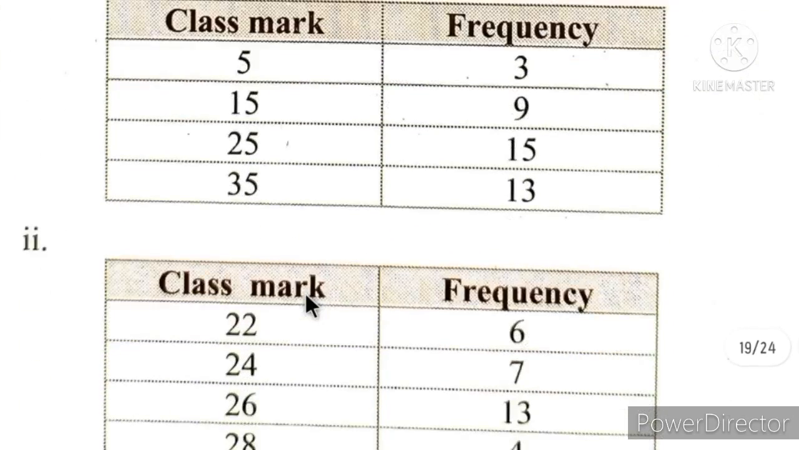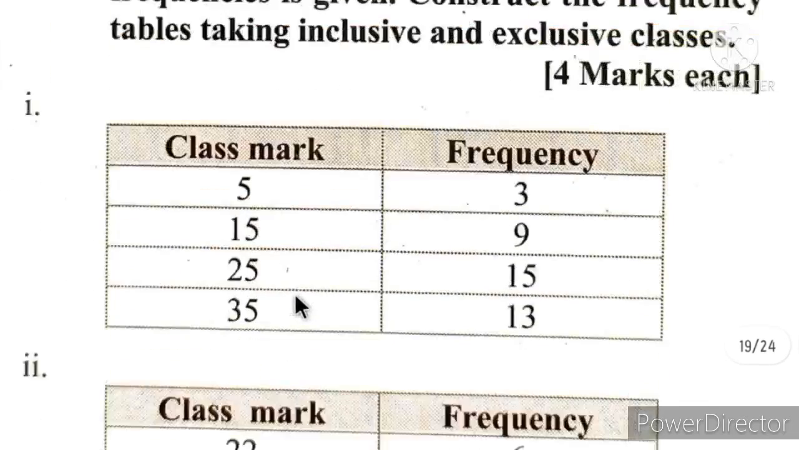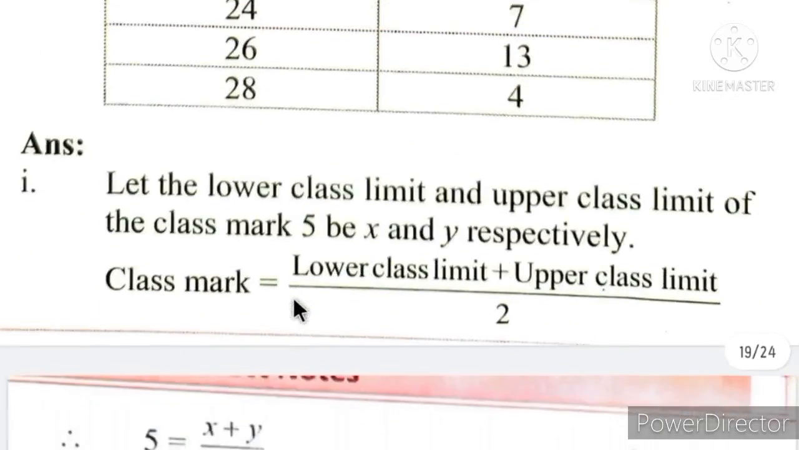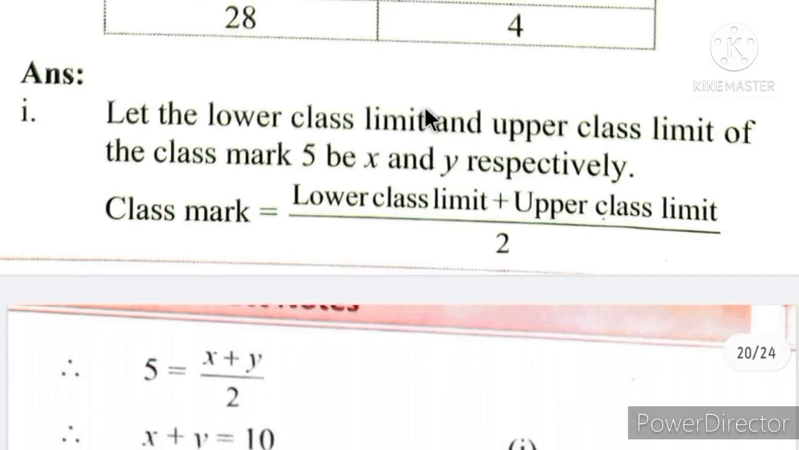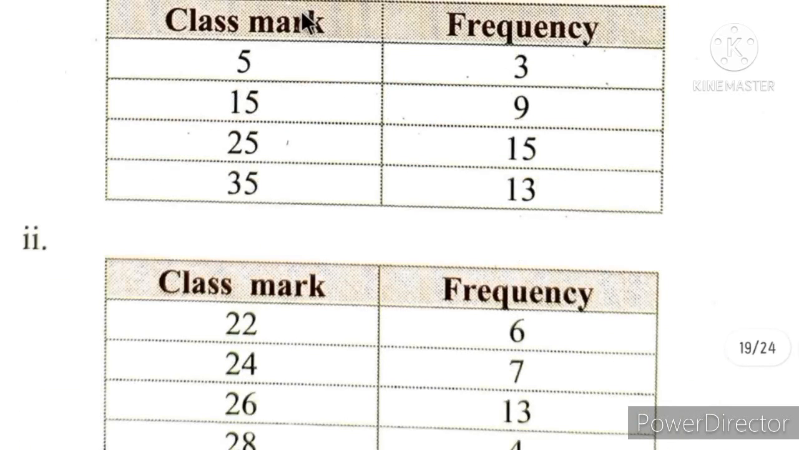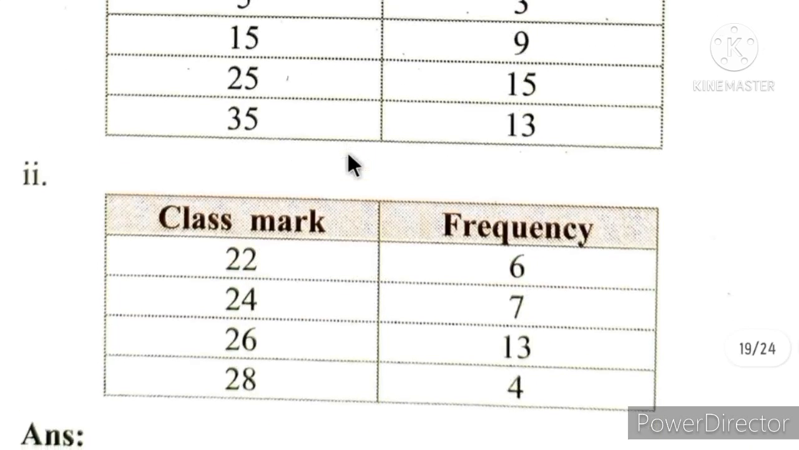So this is the data. Okay, so the first one we have to do: let the lower class limit and upper class limit of the class mark 5 be x and y respectively. Here the class mark is this 5, and I hope that you remember what is meant by class mark. We learned it in the last part of this chapter, in practice 7.3 part 1.